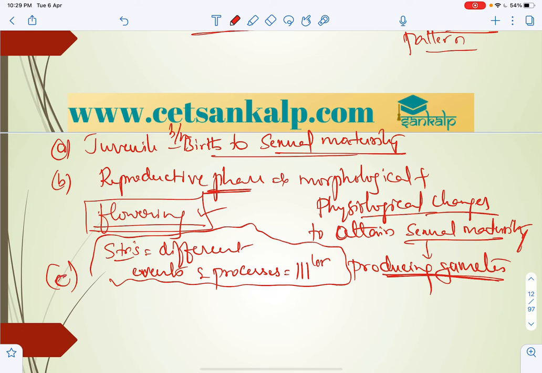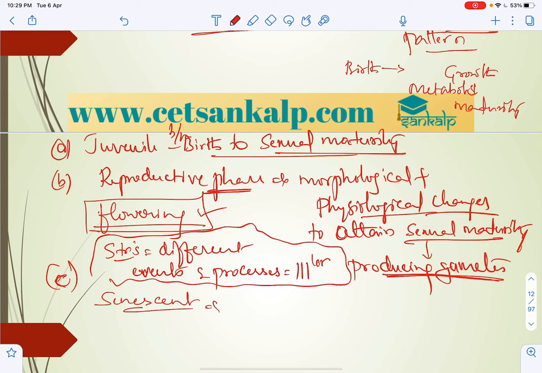And the last one, the senescent phase, that is old age, where the organism is going to reduce its metabolism. So as we all know, the life cycle: first birth, then growth. After that, growth attains maturity, and for this growth, metabolism will be more, that is, the BMR, basal metabolic rate, will be very high.